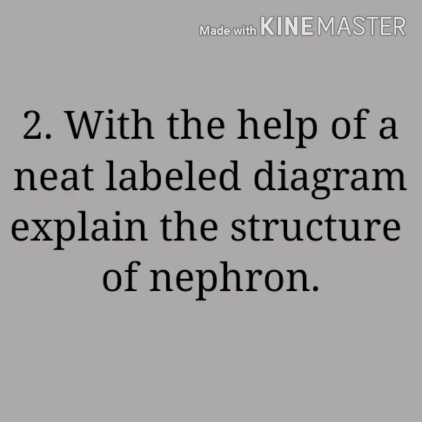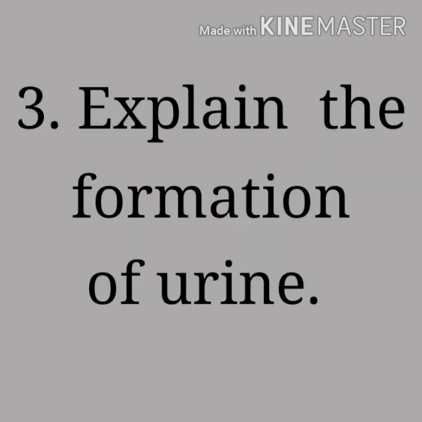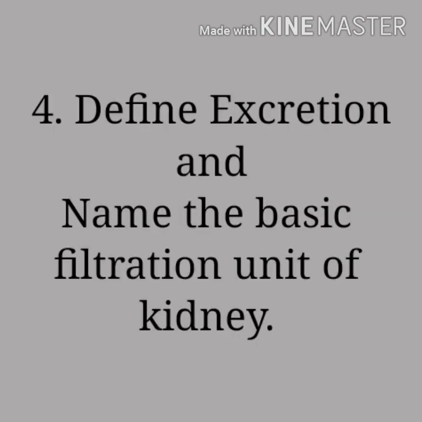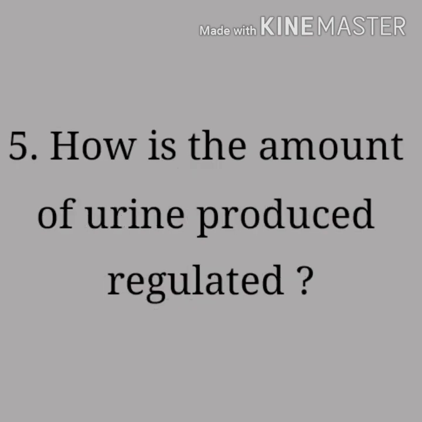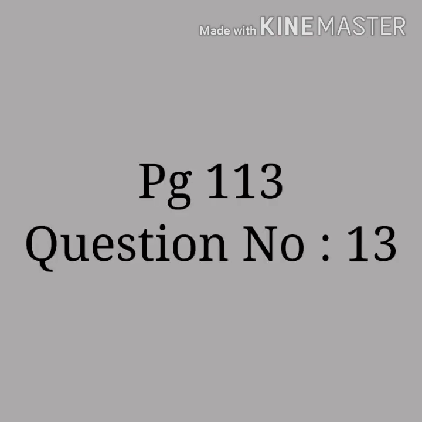Question number 2. With the help of a neat labeled diagram, explain the structure of nephron. Question number 3. Explain the formation of urine. Question number 4. Define excretion and name the basic filtration unit of kidney. Question number 5. How is the amount of urine produced regulated? Question number 6. Page number 113, that is the end of the chapter, question number 13.